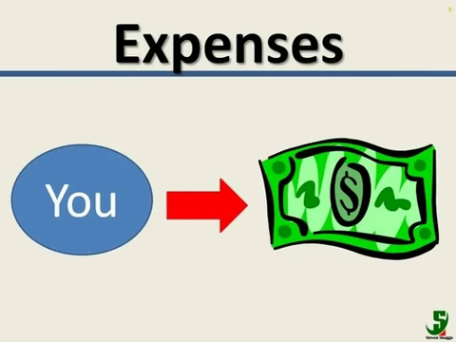Expenses are cash outflows for items that are consumed. You, like all people, continually consume, so you have recurring expenses. Most of us have expenses for housing, transportation, food, and entertainment, just to name a few.